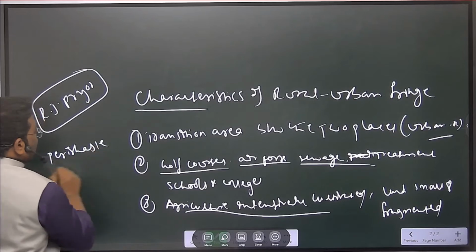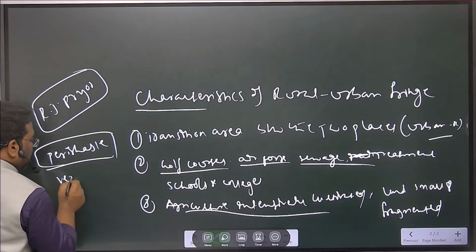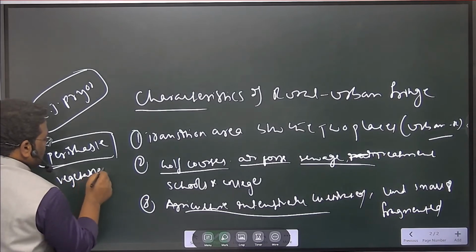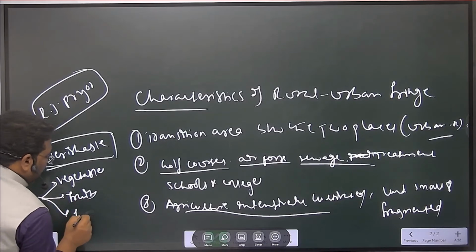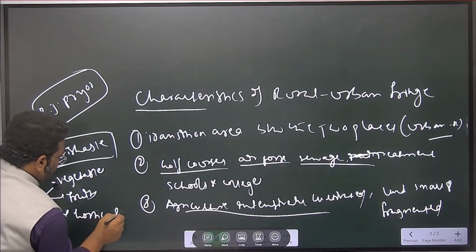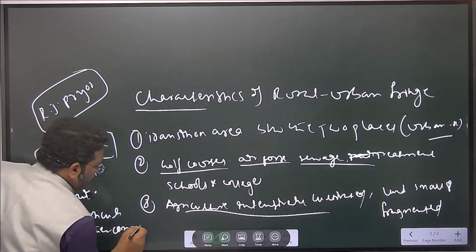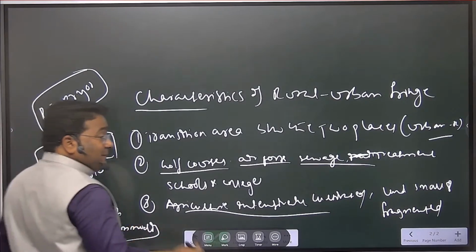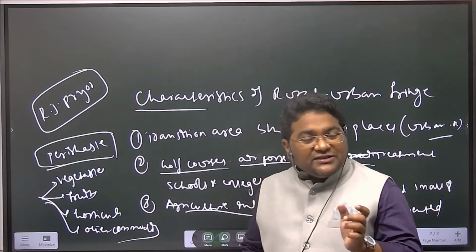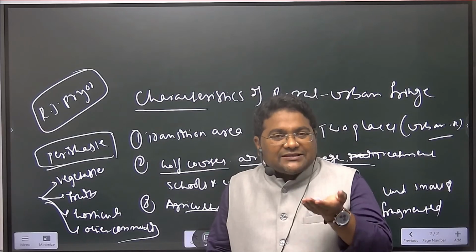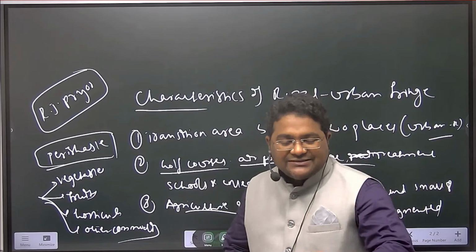Perishable commodities. Tell me what are the perishable commodities? Here vegetables will be cultivated, fruits will be cultivated, and horticulture, right? And other commodities will be cultivated here. And they are supplying to the urban area. They know what commodities are required for the city. The city depends on the fringe area because it is just the periphery, right?